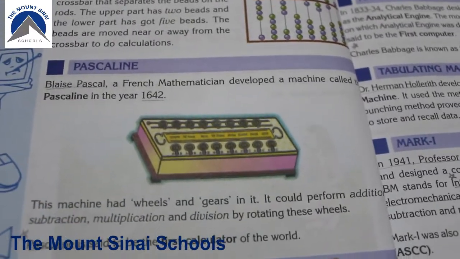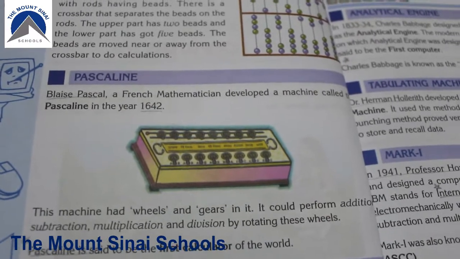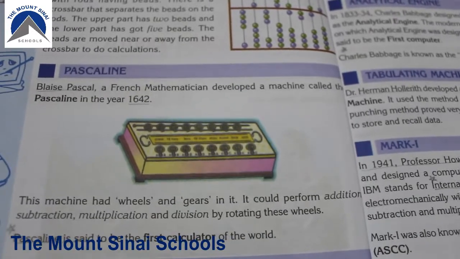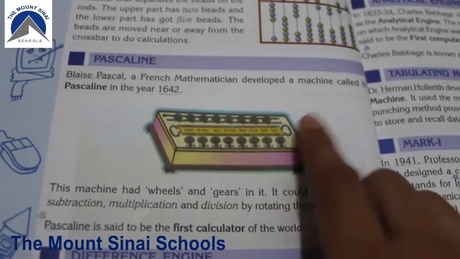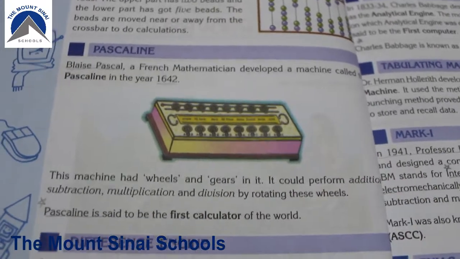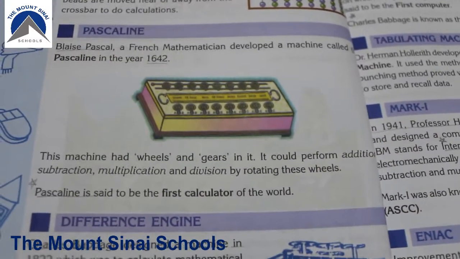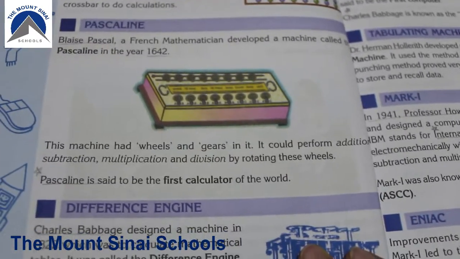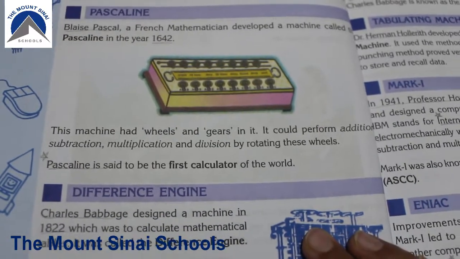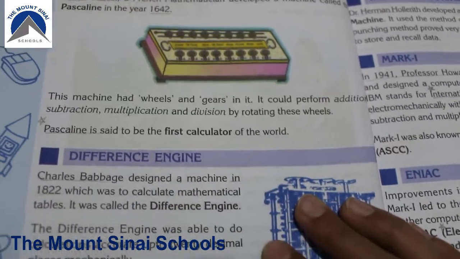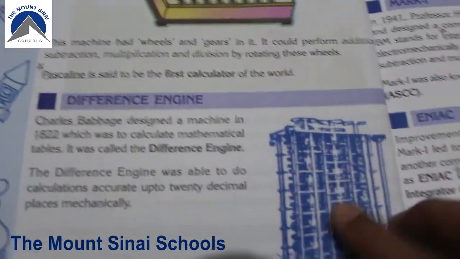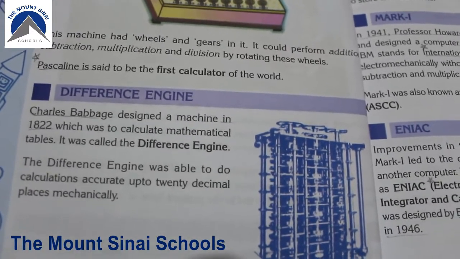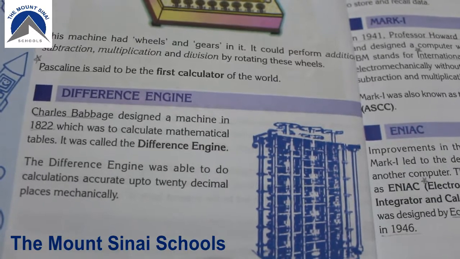Next is the Pascaline. Blaise Pascal, a French mathematician, developed a machine called the Pascaline in the year 1642. Here is the picture of Pascaline. This machine had wheels and gears in it. It could perform addition, subtraction, multiplication, and division by rotating these wheels. Pascaline is said to be the first calculator of the world. Which was the first calculator? Pascaline.